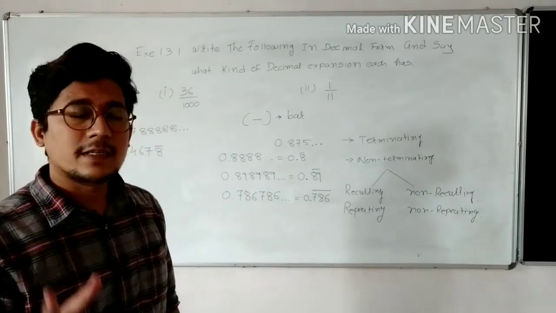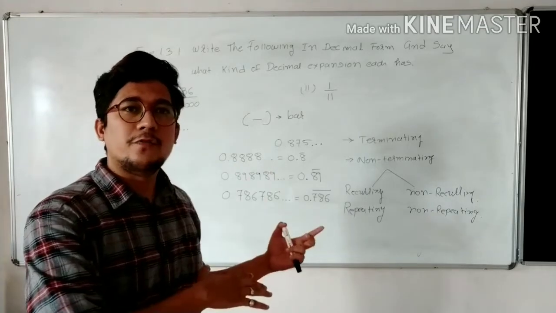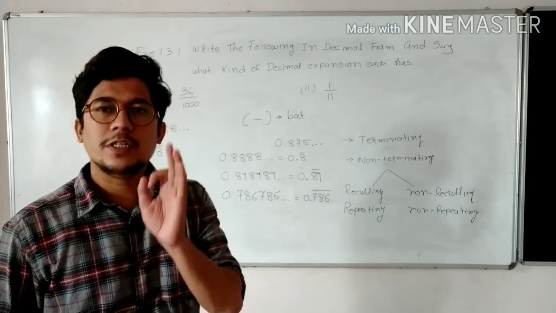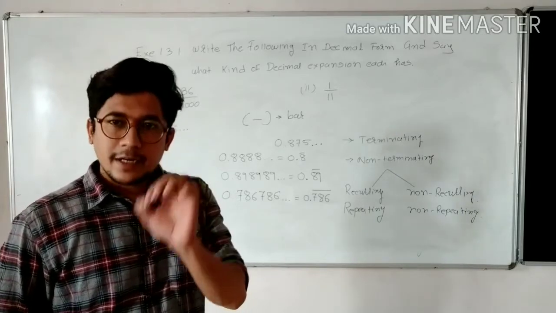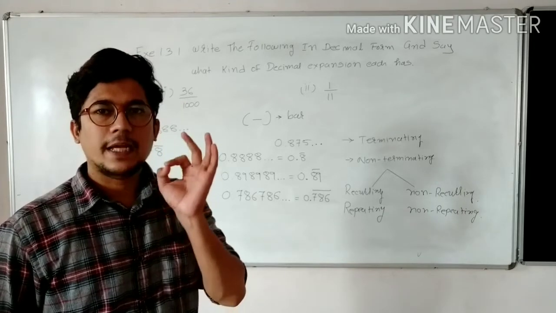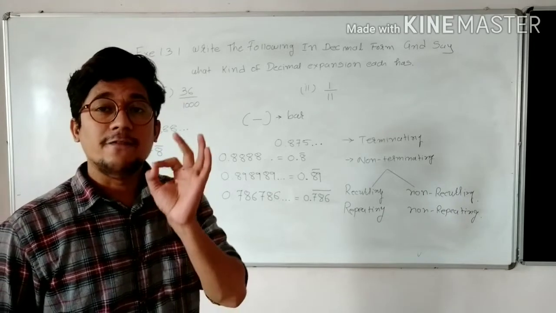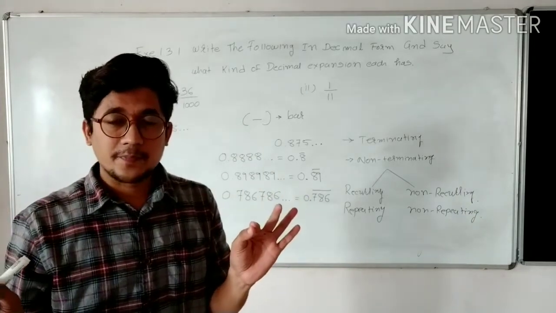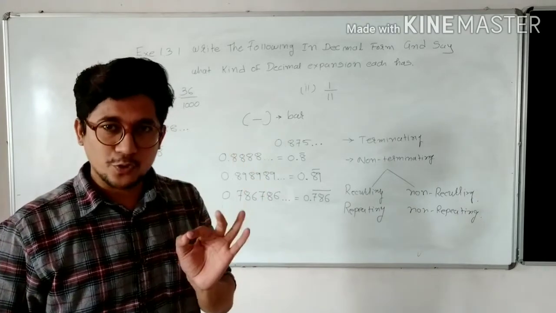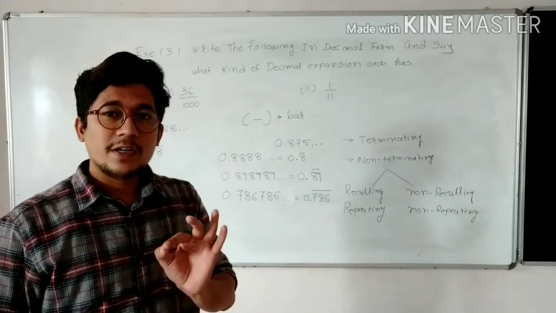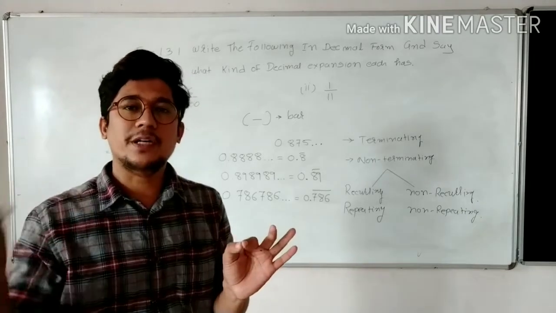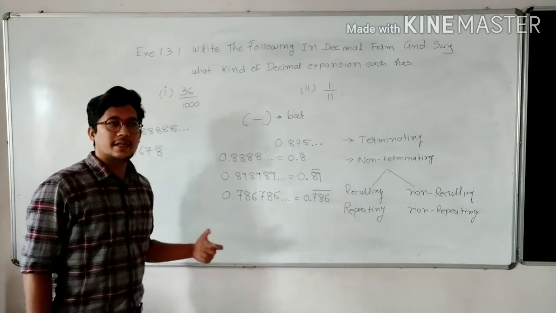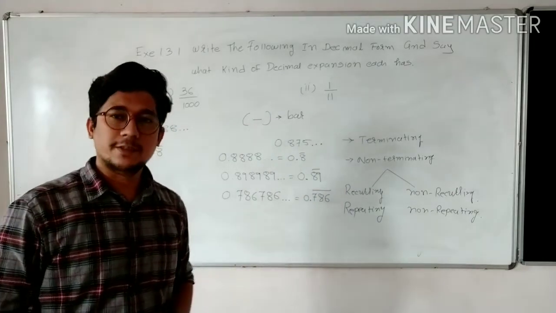So now you will ask, sir, why is this important for rational or irrational numbers? Please listen very carefully. Irrational numbers are those which are non-terminating as well as non-repeating. Irrational numbers are those which are non-terminating as well as non-repeating. Have you understood? Okay, very good. So this is how we can differentiate each and every type of decimal expansion.